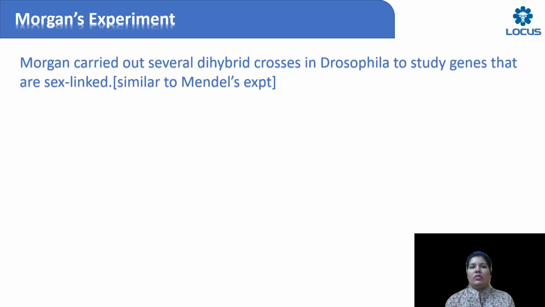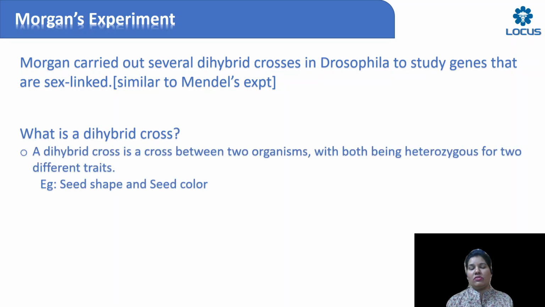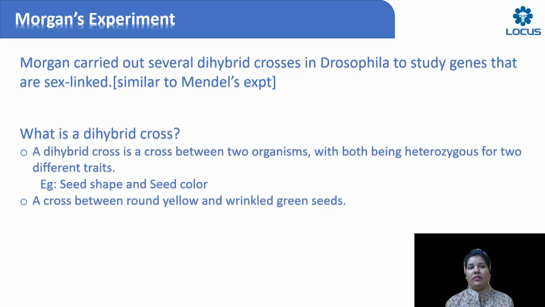Now, what did Morgan do? Morgan carried out several dihybrid crosses in Drosophila to study the genes that are sex-linked. Now, one more thing, children, Morgan also found out at the end of the experiment that the genes were sex-linked.